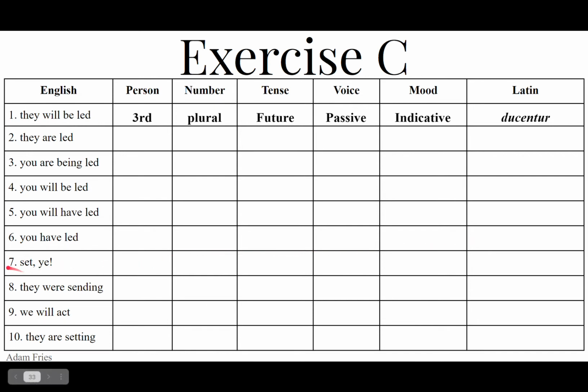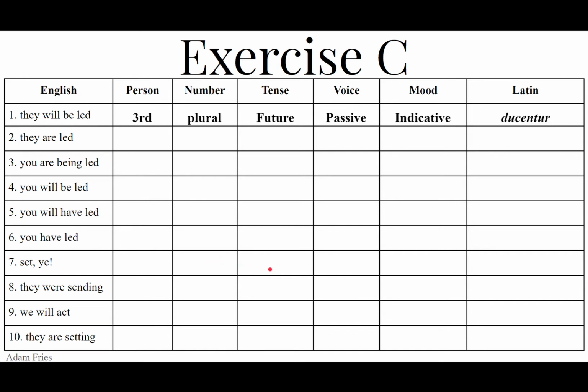Number 7, set ye. Come on, you guys. Set. Place it there. Put it down. It's going to be an imperative. Imperative mood. It is a command. We are ordering plural you to do something. So all imperatives are second person. This one is plural because we're addressing a ye and not a you or a thou.